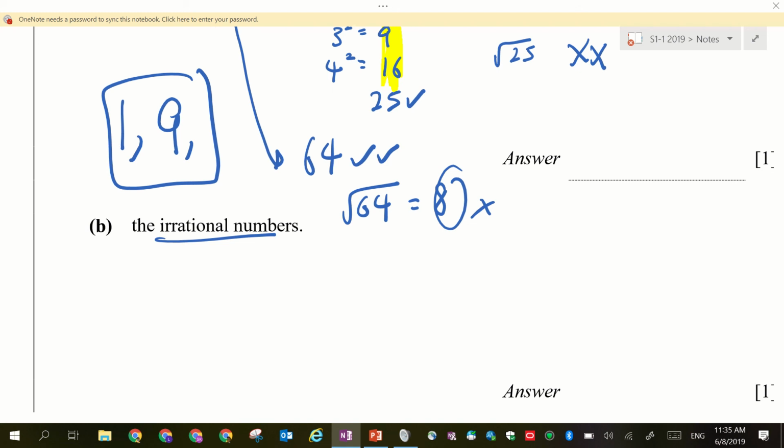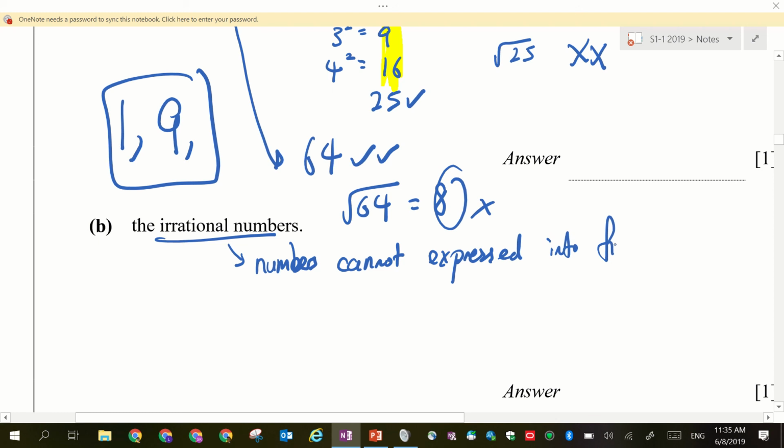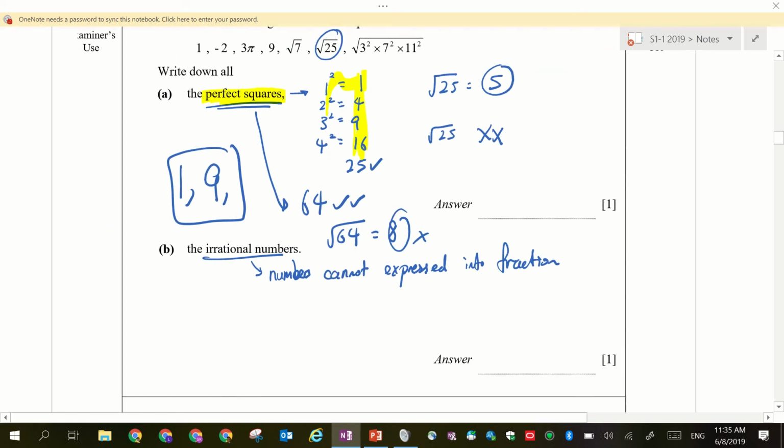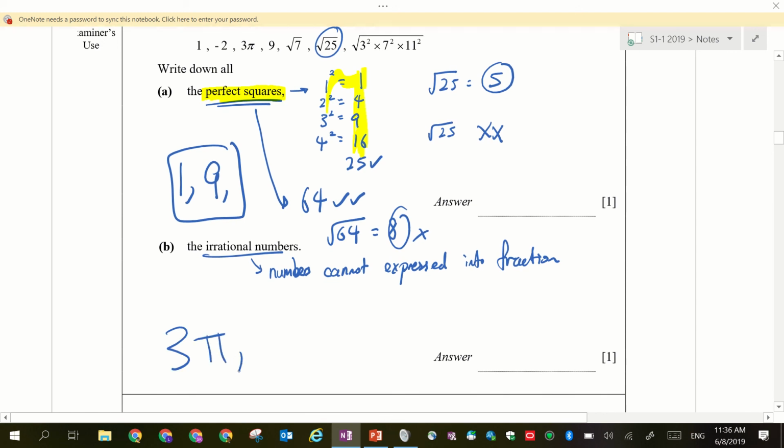Irrational number. Zhang, what is an irrational number? Can I change to a fraction? Yes. So numbers. So let's see what numbers cannot be changed to a fraction. 3, pi, square root 7. That's it. This is the answer. Is it correct behind?